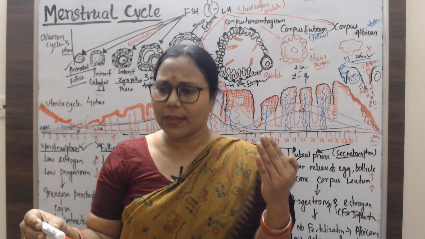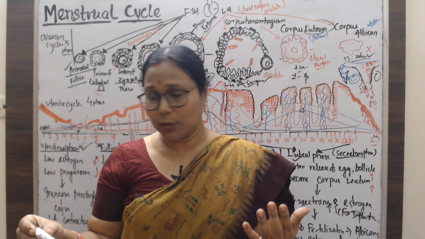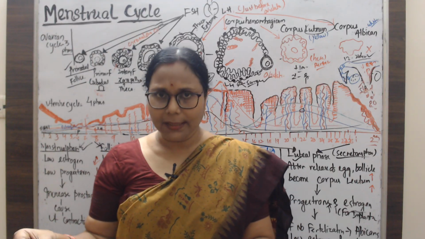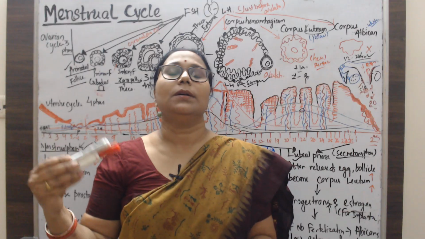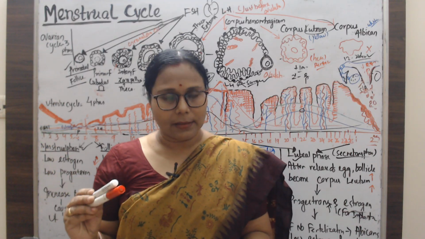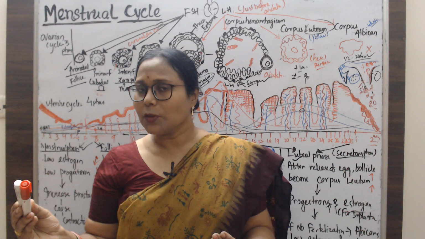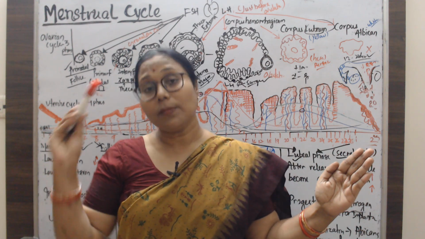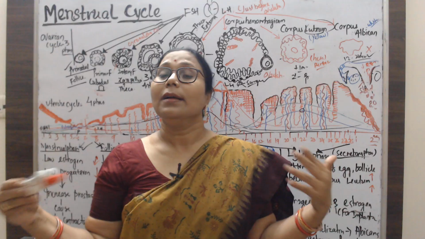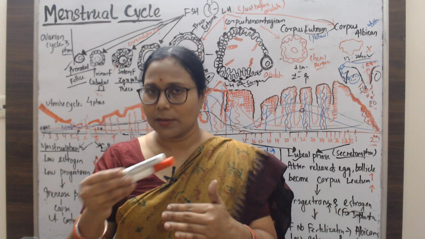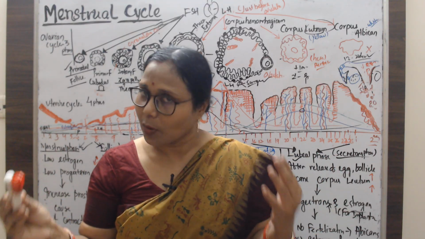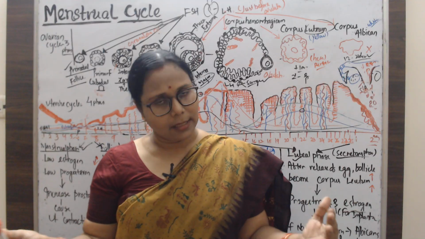On average, the menstrual cycle starts at the age of 12. That is called the menarche, and at the age of 51, the cessation of the cycle takes place. That is called the menopause. From menarche to menopause, during that reproductive age group, the hormonal changes take place in the female reproductive organs. Okay, these are the general information.